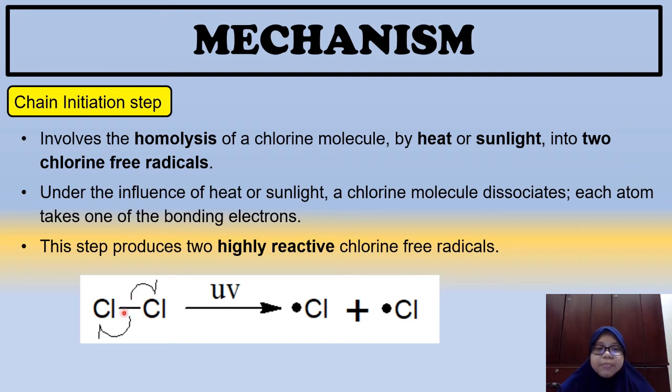So kita tahu pada bond between chlorine dengan chlorine atom ni ada dua elektron kan. So that electron is transferred to each atom. Okay, so arrow dekat sini, half-headed arrow menunjukkan pergerakan satu elektron. Satu pergi pada klorin sebelah kiri, satu lagi pergi pada klorin sebelah kanan. Okay, so bila bond ini terpecah, dua chlorine free radical akan terhasil.